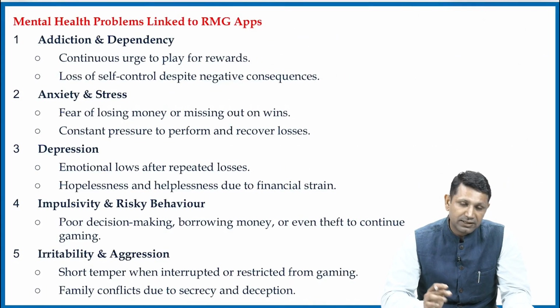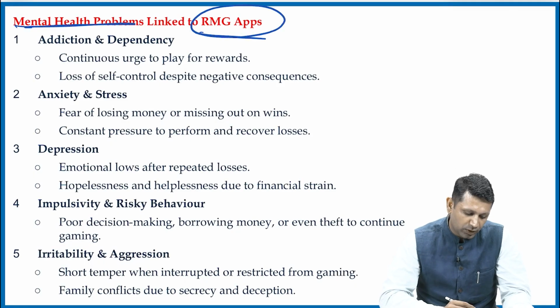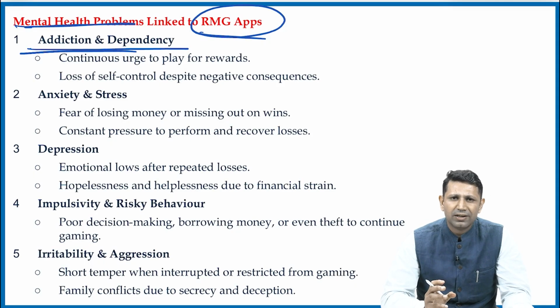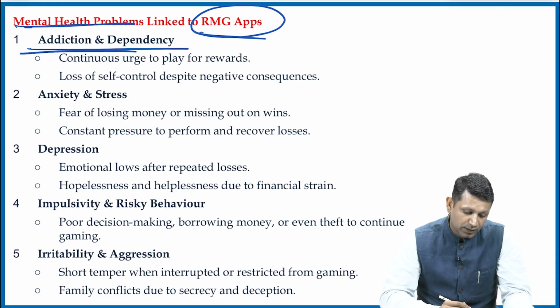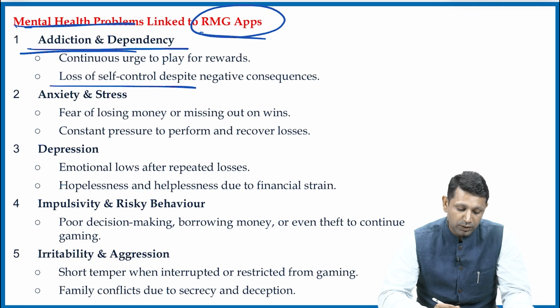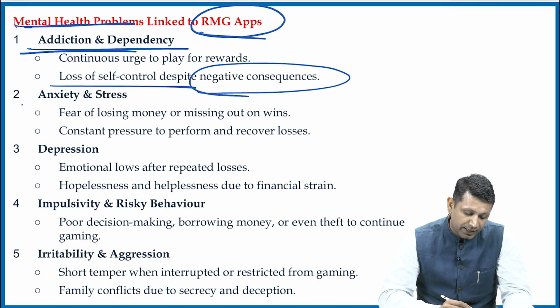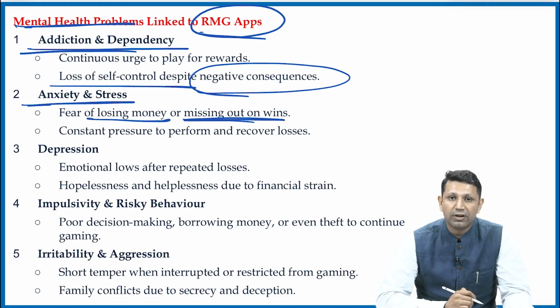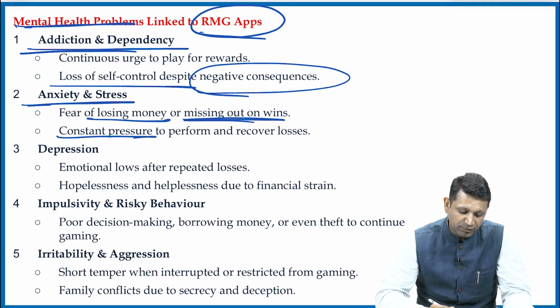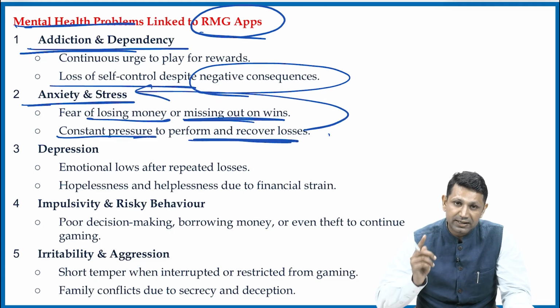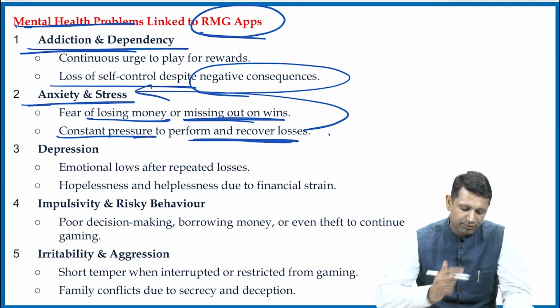Now, if we see in detail, the mental health problems linked to the RMG apps include, first of all, addiction and dependency. There's a continuous urge to play the game. Now they are addicted to the game. There's a loss of self-control despite knowing that there are negative consequences of these apps. Second, anxiety and stress: fear of losing money or missing out on wins, and constant pressure to perform and recover the losses. That is creating stress and anxiety, and that is affecting their own behavior.